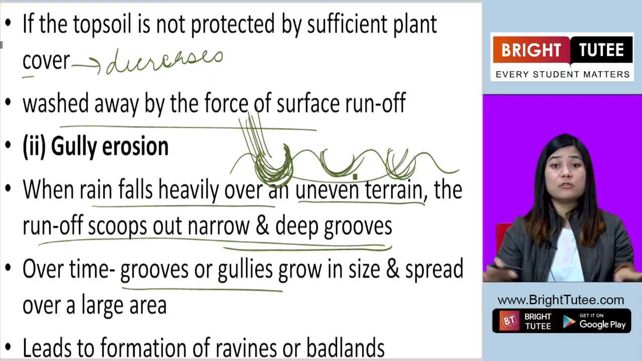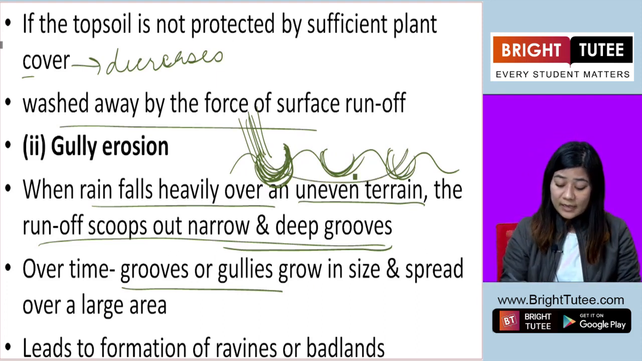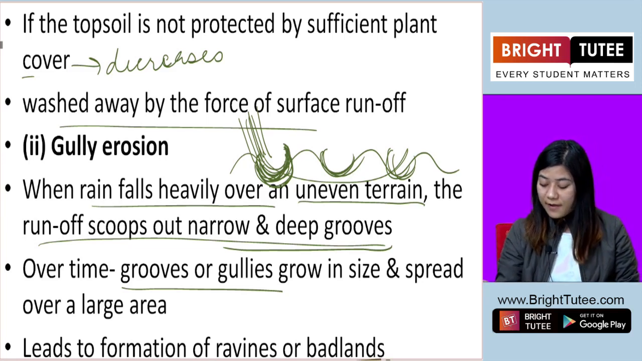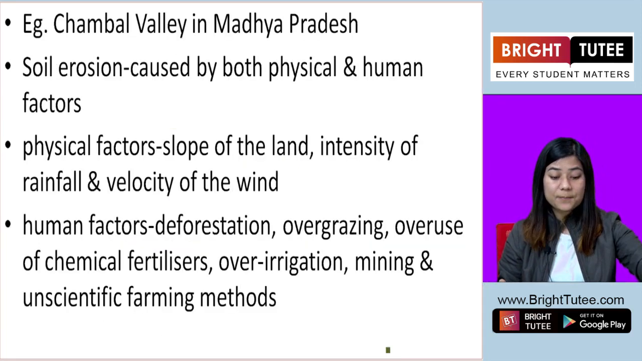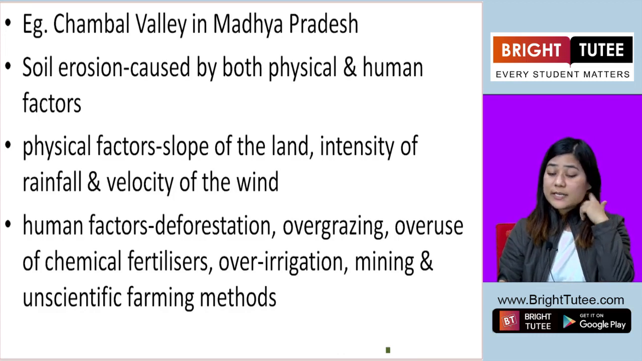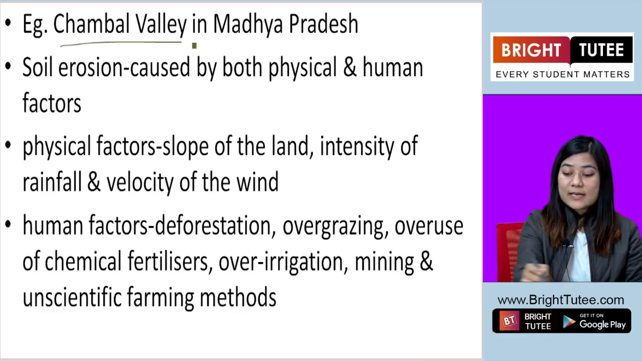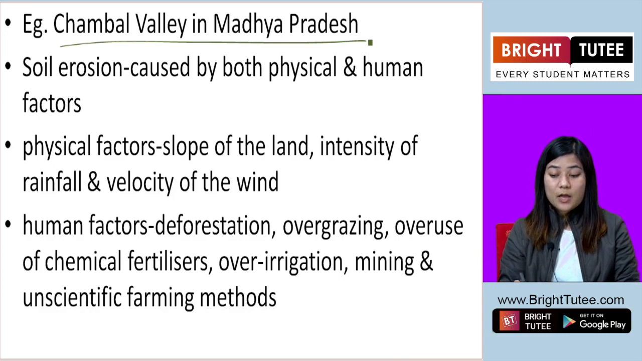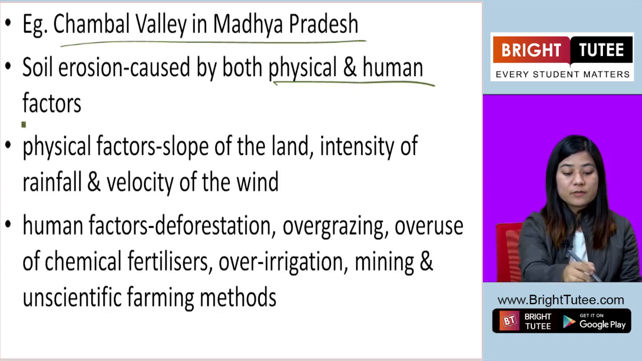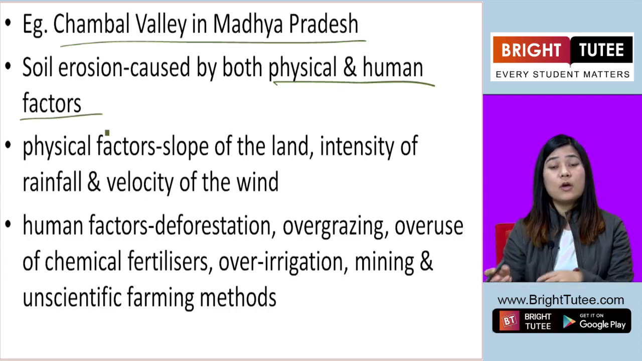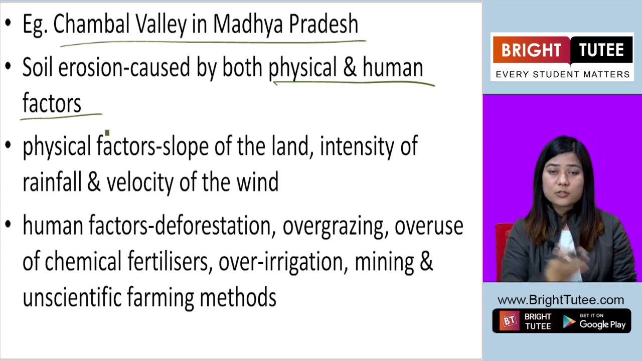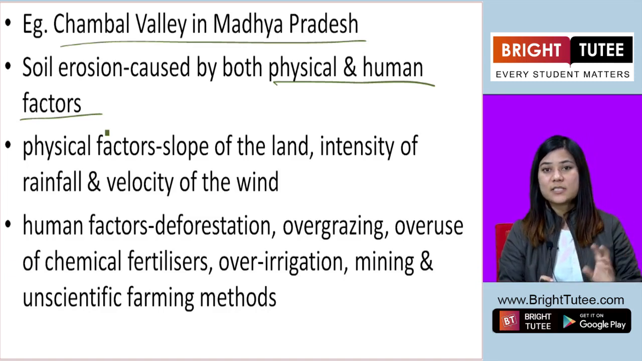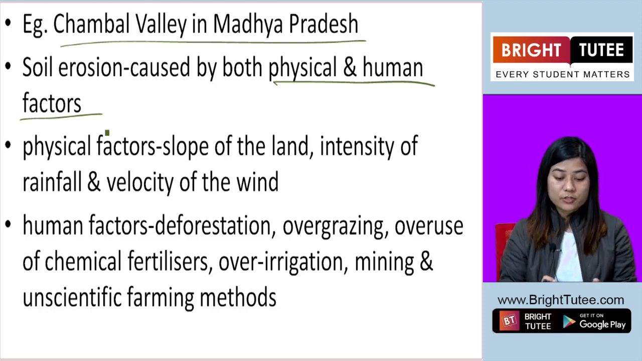They may also look like a pond. It leads to the formation of ravines and badlands. Okay, an example of such gully erosion is the Chambal Valley in Madhya Pradesh. Now, soil erosion is caused both by physical and human factors. Okay, humans also, through their activities, cause soil erosion, and we have physical factors like climate, rainfall, temperature, all of which also lead to soil erosion.